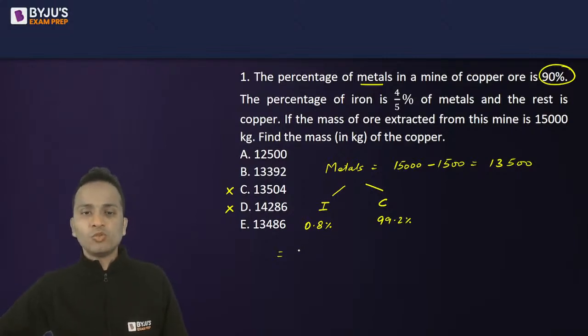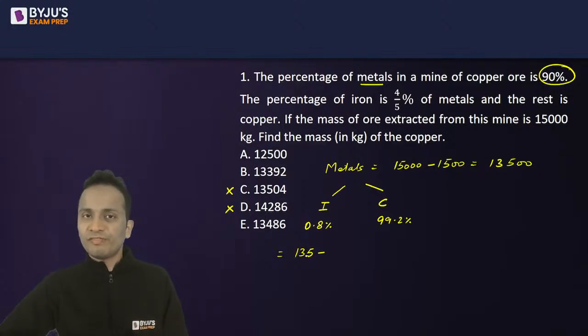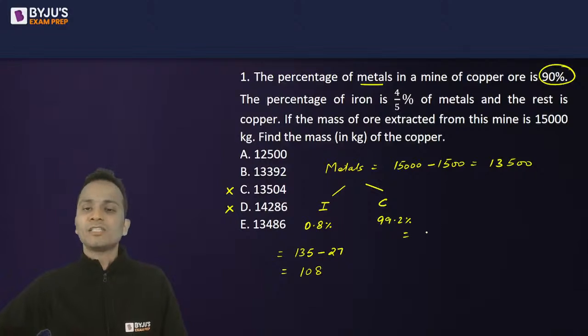So 1 percentage will be 135 minus 0.2 percentage. So 0.1 percentage is 13.5 and 0.2 percentage will be 27. So this will be the weight of iron. 135 minus 27, that is 108. All right. So now what to do? 13,500 minus 108, subtract, and that will give you the mass of copper.